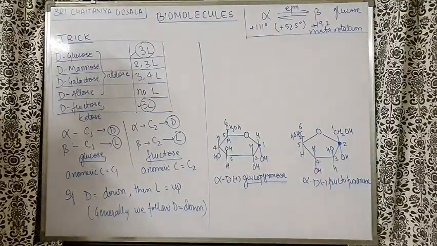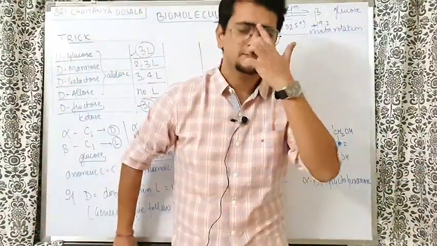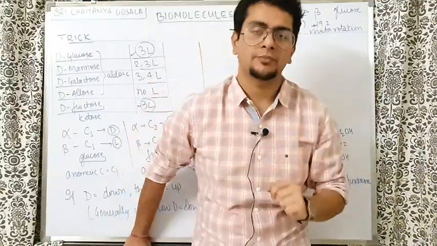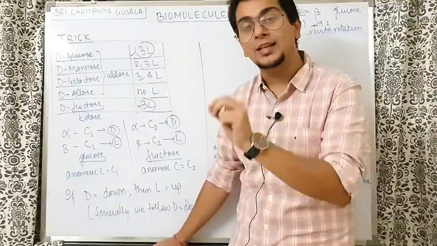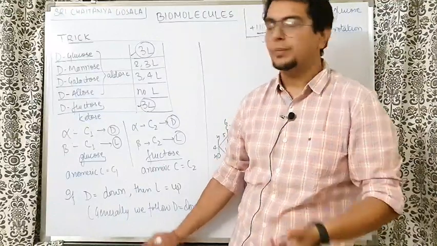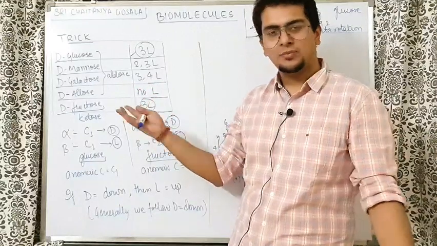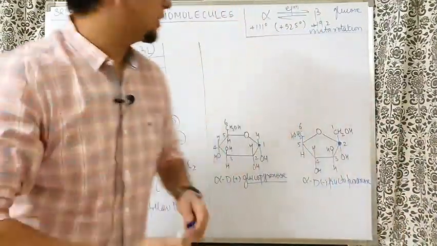Okay. So what to remember for glucose, fructose: 3L. Major structures are glucose, fructose only. Both have 3L. Apart from that, when you check mannose, for example, it is 2,3L, and when you check galactose it is 3,4L. So it's very easy to remember: 3L, 2,3L, 3,4L. Allose no L is there, not in the course also, but anyway fructose 3L. Sir, how to draw the structure? Let's come to the structure directly.